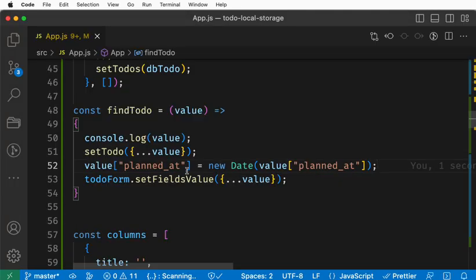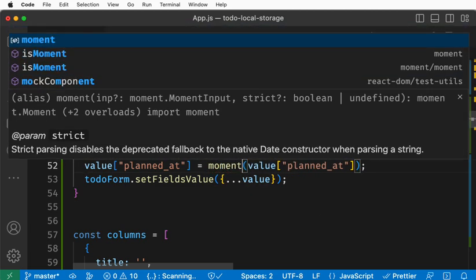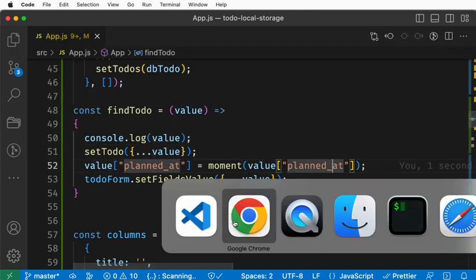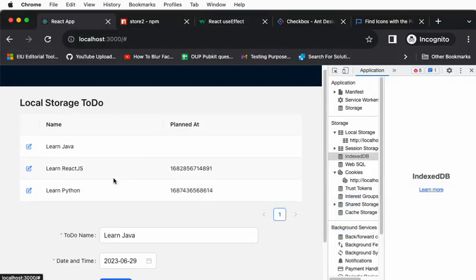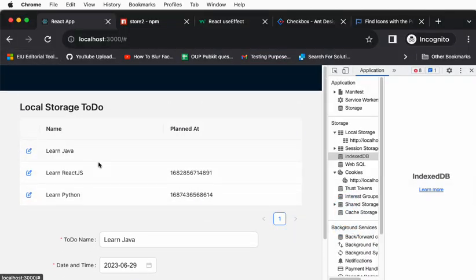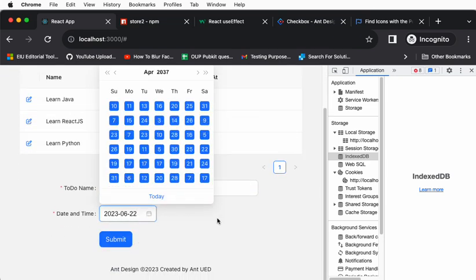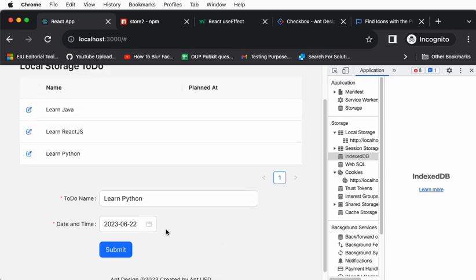What could be the issue? In this case, I think it should be a moment object according to Ant Design. Ant Design requires any date to be set as a date value. Let's go and click. You see, I'm clicking learn Java, it is loading here. I'm clicking React, it is loading here. I'm clicking Python, it is loading here. So this is good, right?